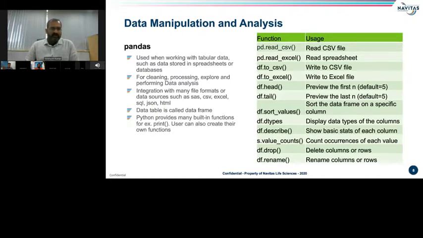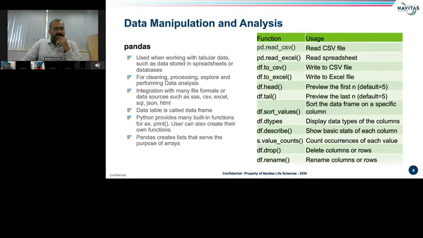In this case, I have listed some examples here for basic Python syntax that we could relate to, to read a CSV file, Excel file, or a SAS file, and then to output these files. Similarly, df.head and tail for previewing the first 5 and the last 5 rows. Then there are two important methods here, which we can see: describe for descriptive statistics, which could be similar to proc means, and value counts for a summary count or summary statistics.